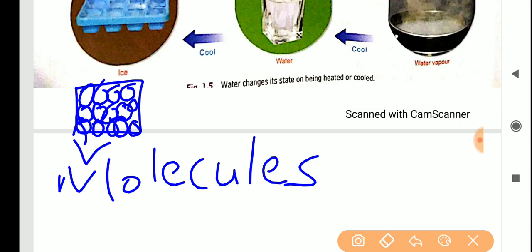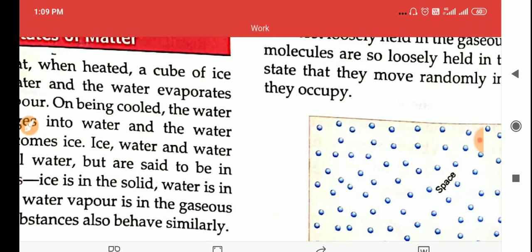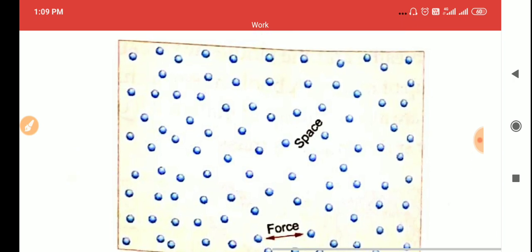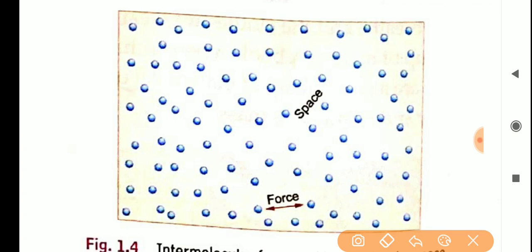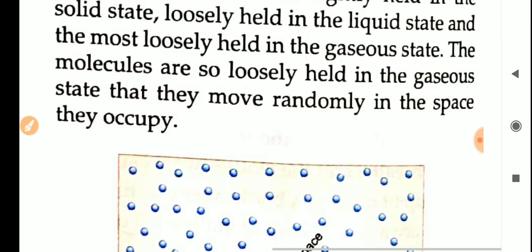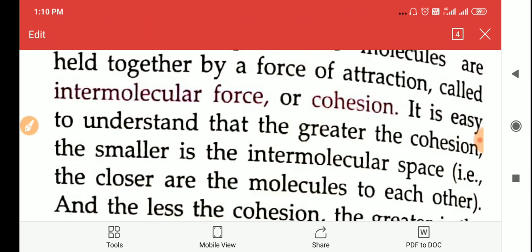Okay, so in a molecule, see this diagram, assume that this is a matter. Let it be a sheet of paper or a glass piece or water, whatever it is. In this, small particles are present. And there is a space between one molecule and another molecule, right? What is this space called? The space between one molecule and another molecule is called intermolecular space.